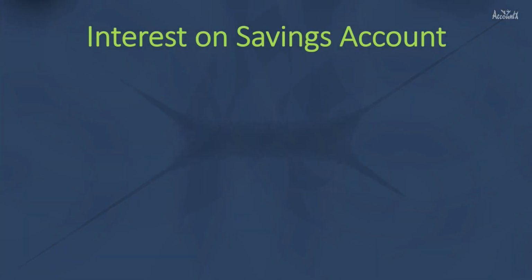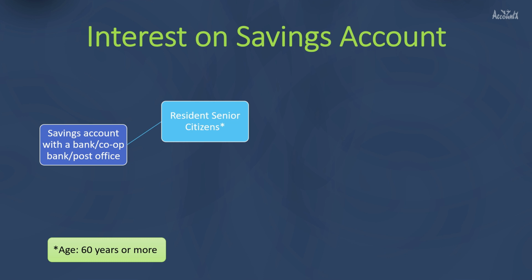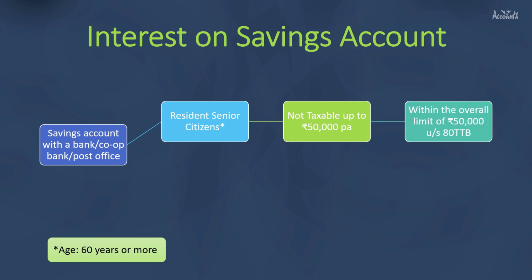The next benefit is interest on savings account. If you have savings account with any bank or cooperative bank or post office, and if you are a resident senior citizen, then interest up to 50,000 rupees per annum will not be taxable. However, this is within the overall limit of 50,000 under section 80TTB.